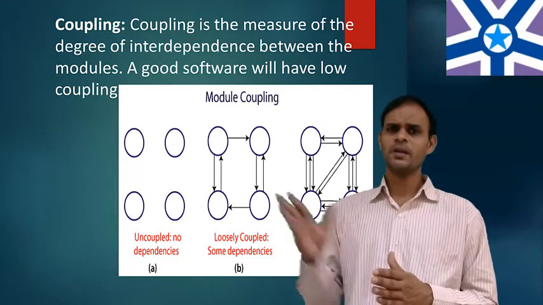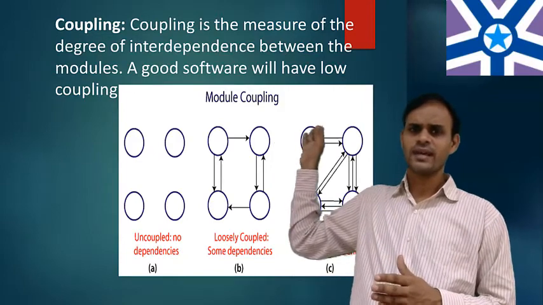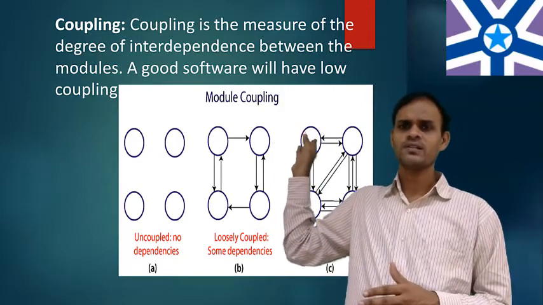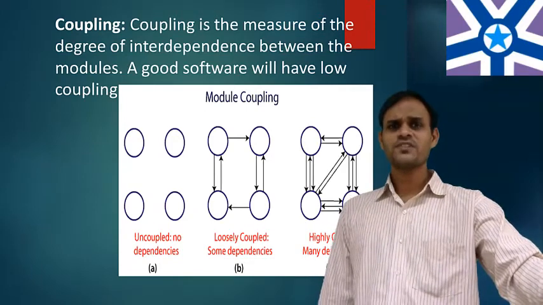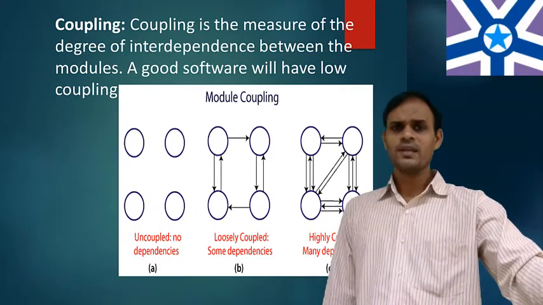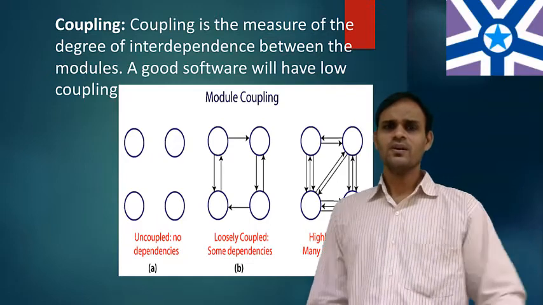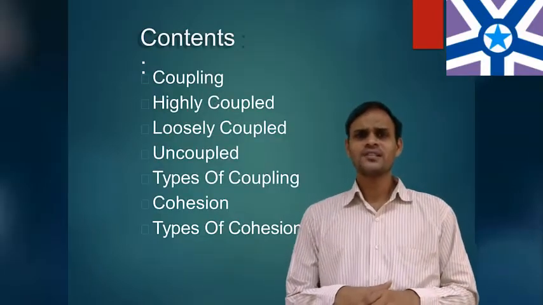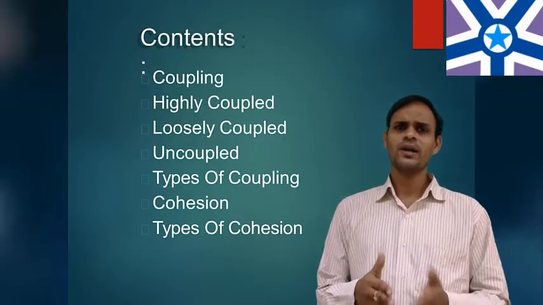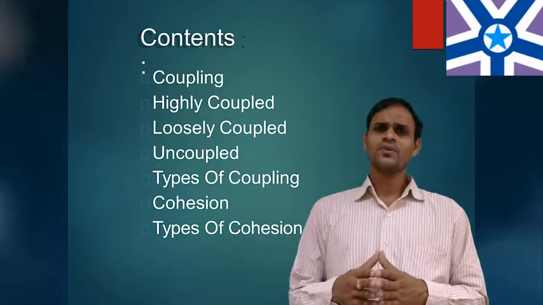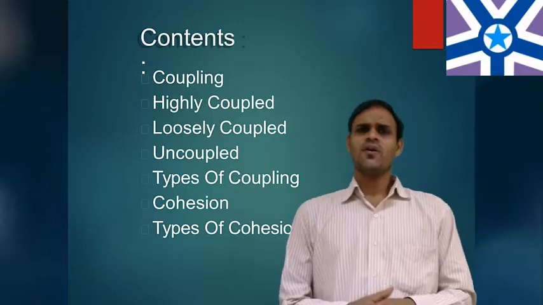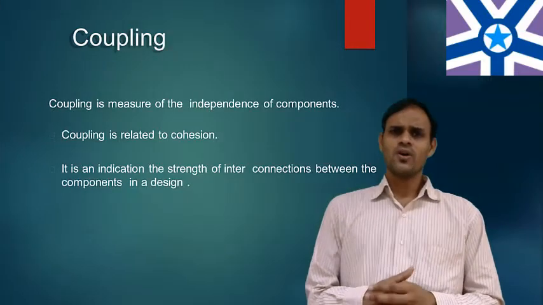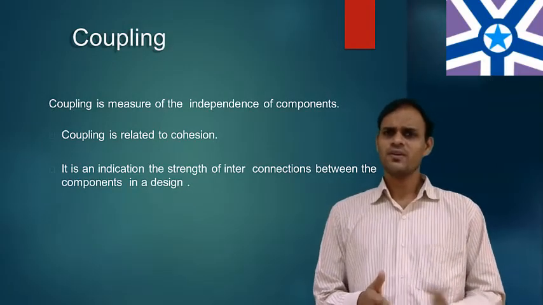So see the diagrammatic representation: uncoupled, second one loosely coupled, third one highly coupled. Based on our definition, which one is good? Low coupling is good. So coupling consists of highly coupled, loosely coupled, uncoupled, and also cohesion and its types. I already discussed coupling. Coupling is the measure of the independence of the components.